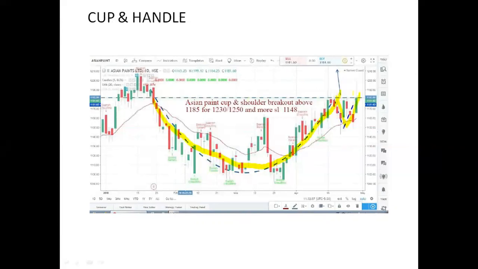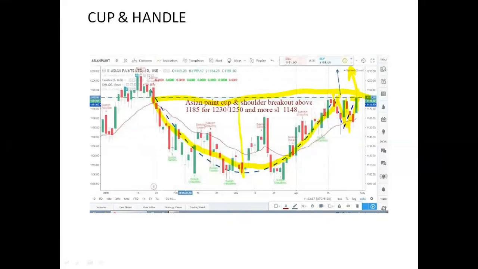So this is the first top, and this is the second top. Again, you have to join a neckline. When the neckline is broken on the upside, you have to take a buy call. So what should be your target and stop loss? The height of the handle is your first target, and the second target is the height of the cup.